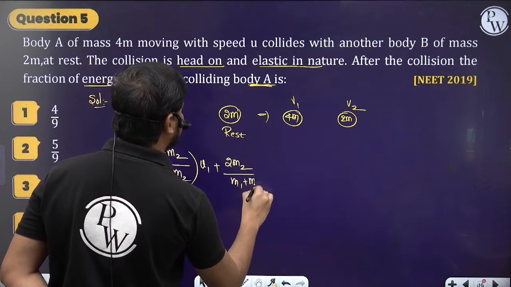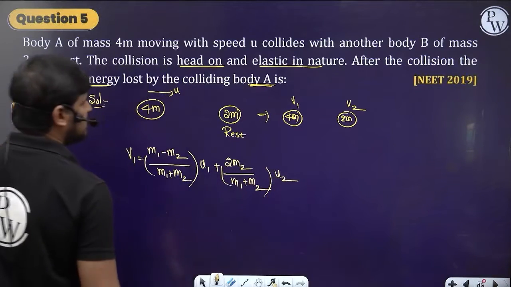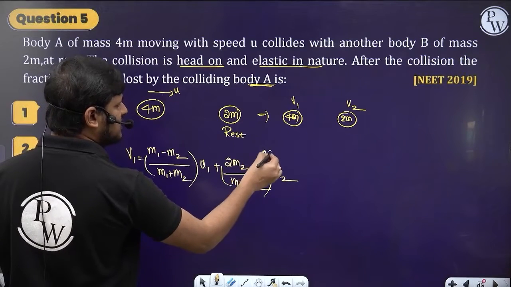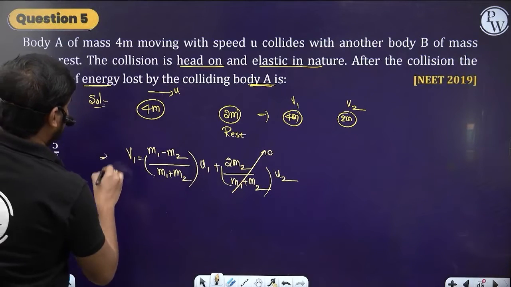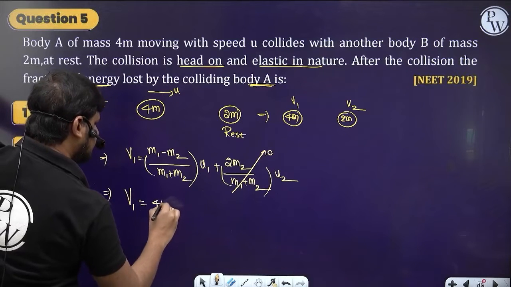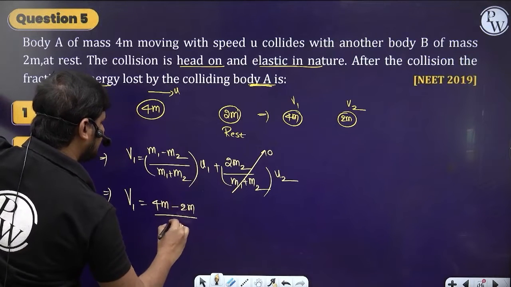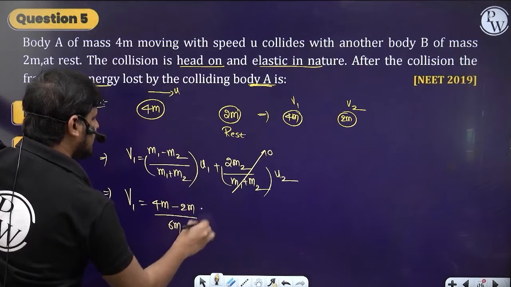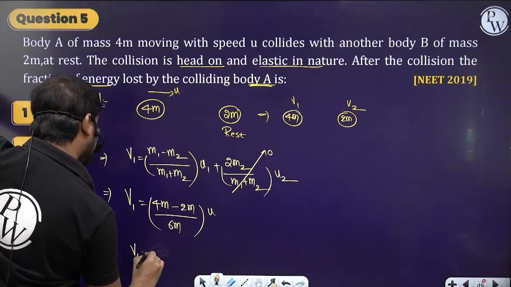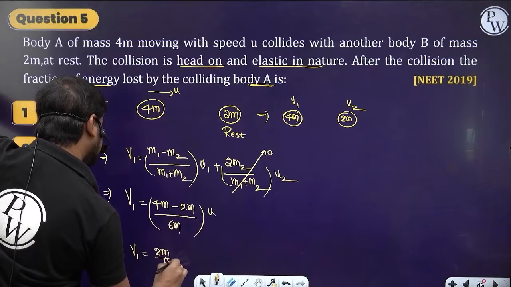So 2m2 by m1 plus m2 into u2. As the second body is at rest, I can consider this whole thing to be 0. Now let me find what is v1. So v1 is equal to (m1 minus m2) by (m1 plus m2) into u1: (4m minus 2m) by (4m plus 2m), that is 6m, into u1, which is u. So from here v1 is equal to 2m by 6m into u.